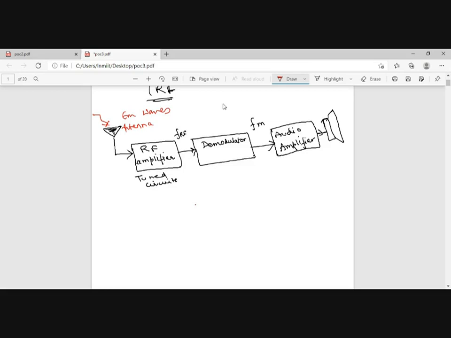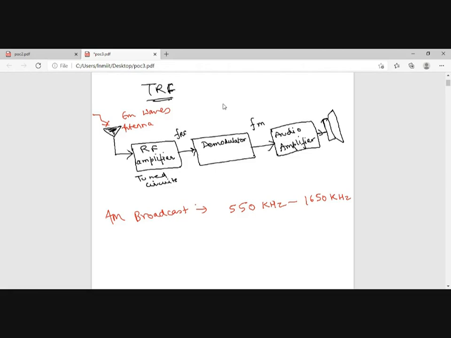Now, the AM broadcasting that was taking place was generally in the range of 550 kilohertz to 1650 kilohertz. A big range of frequencies was taken, and every station had its own center frequency. No one was using the complete band. They were given a certain bandwidth and a certain broadcasting frequency.